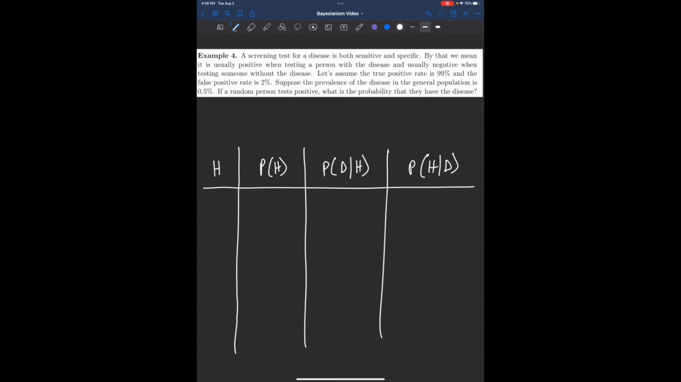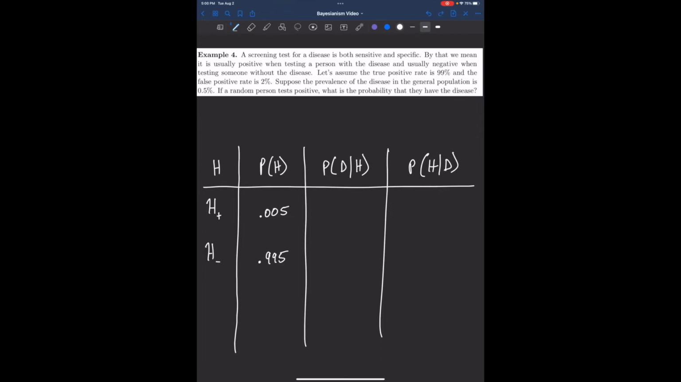I really only need to entertain two hypotheses here. One hypothesis is that the person has the disease, and the other hypothesis is that the person doesn't have the disease. Positive and negative. What is the probability that the person has the disease prior to observing any data? Well, the prevalence of the disease in the general population is 0.5% or 0.005. So that is the probability that a randomly chosen person would have the disease. So it's 0.005, and this needs to be 1 minus 0.005, or 0.995.